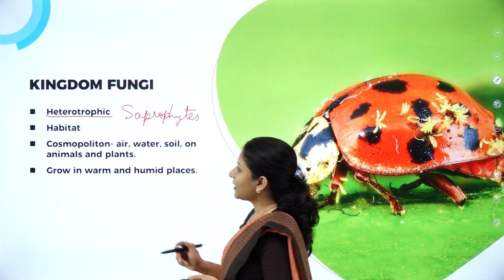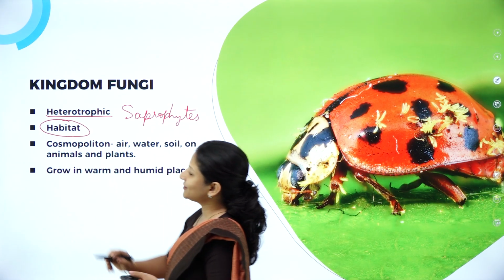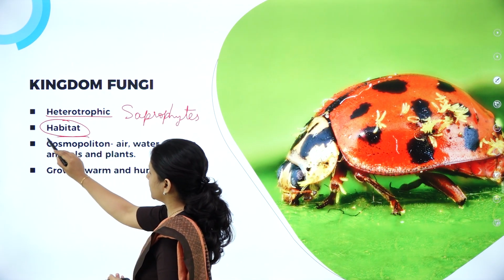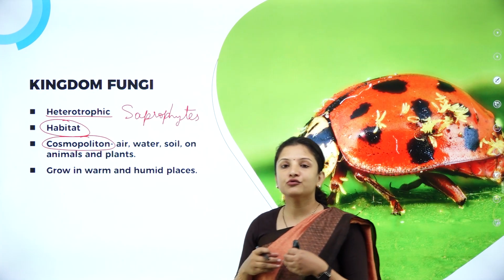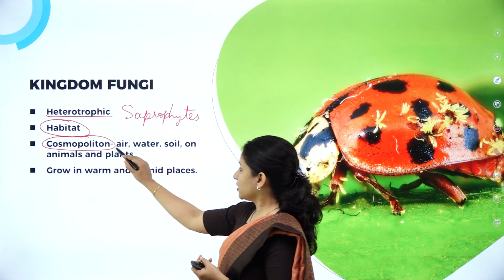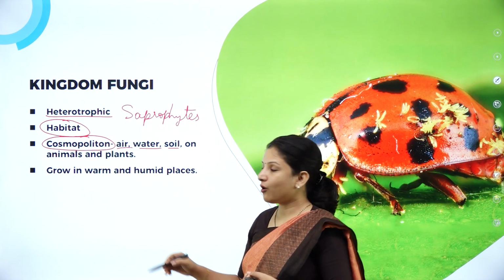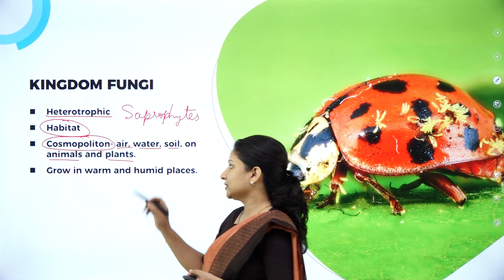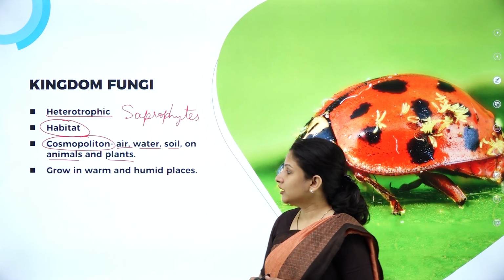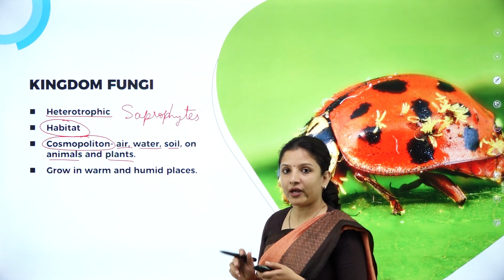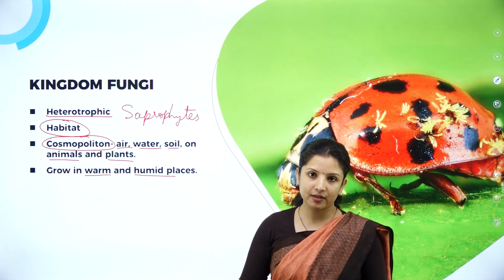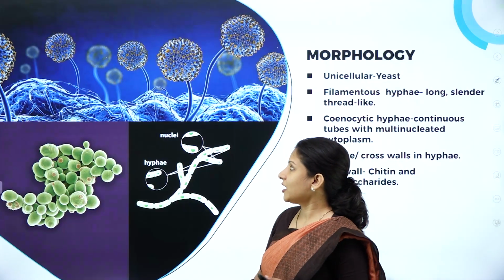Next, talking about their habitat. Habitat means the region where they live. These fungi are cosmopolitan in nature, meaning they are found throughout the world in any kind of habitat, be it the air, water, soil. Some of them grow on animals and some on plants. That is why we call it cosmopolitan, meaning they are found everywhere. And they also tend to grow wherever the temperature is warm and a little bit humid, or moisture is available. So, this is about the habitat.